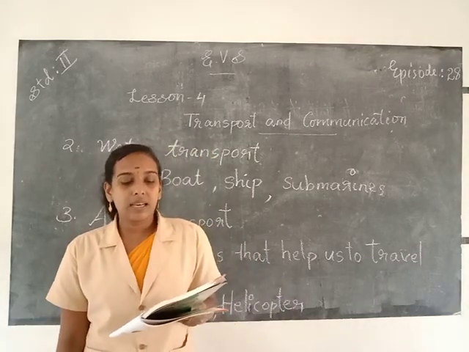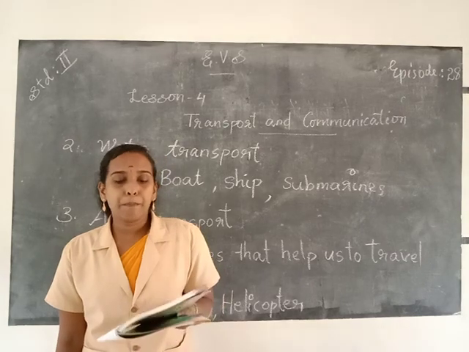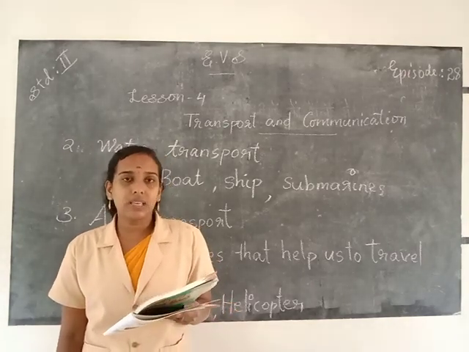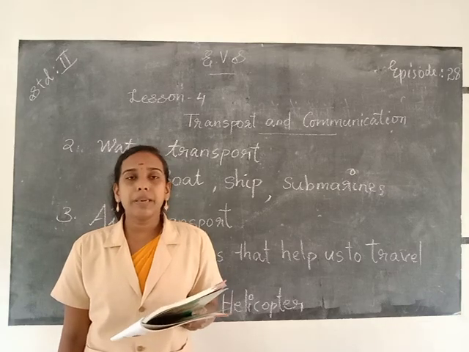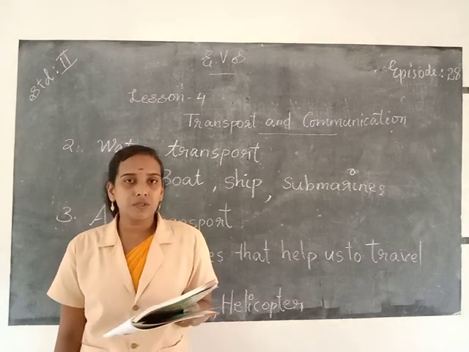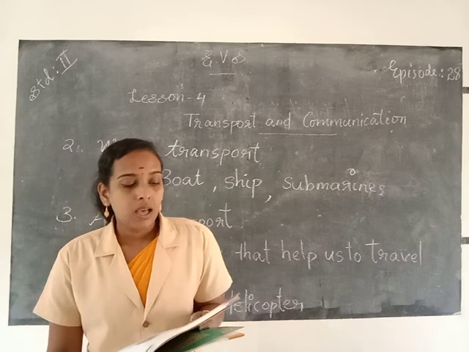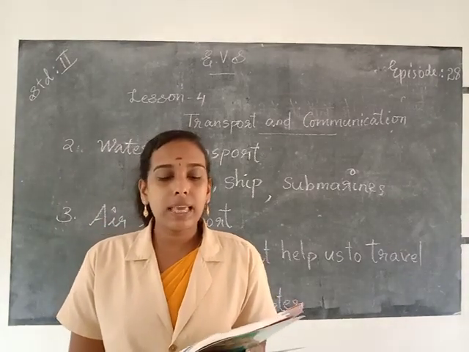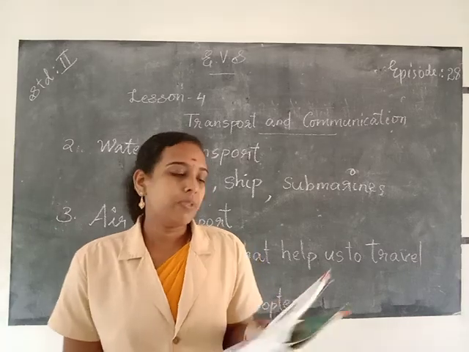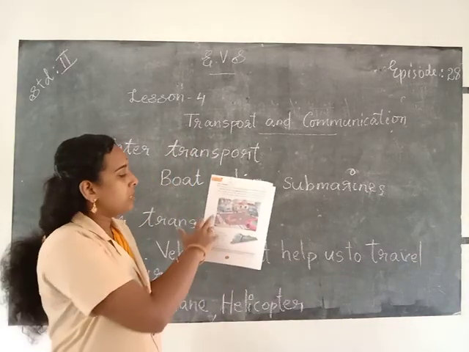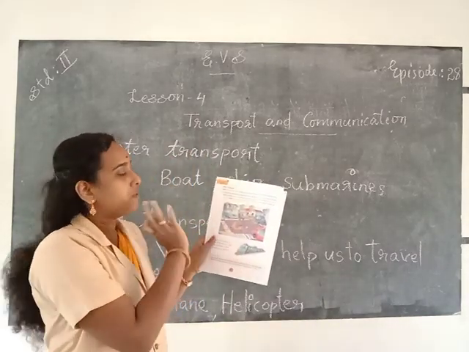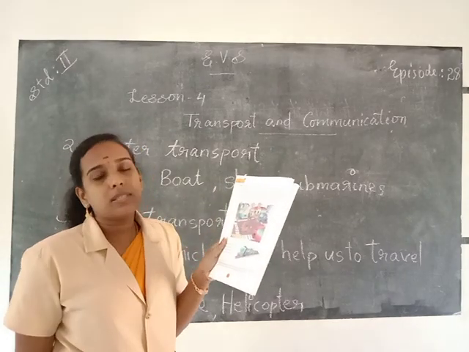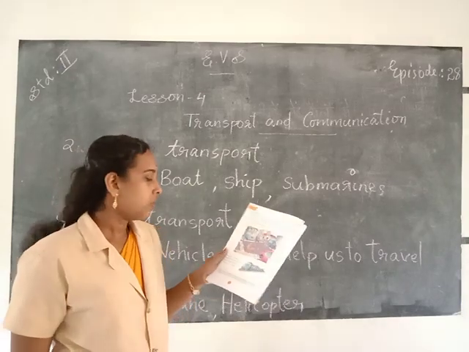These vehicles run on fuels like petrol, diesel, or CNG. CNG means compressed natural gas. Roads are built to ensure safe and easy movement of vehicles. So here this picture shows means of land transport. These vehicles travel on land or on road, so they are called means of land transport.